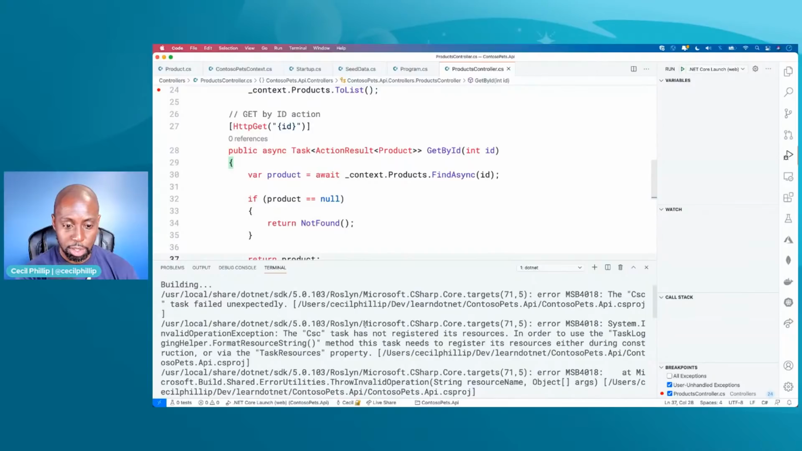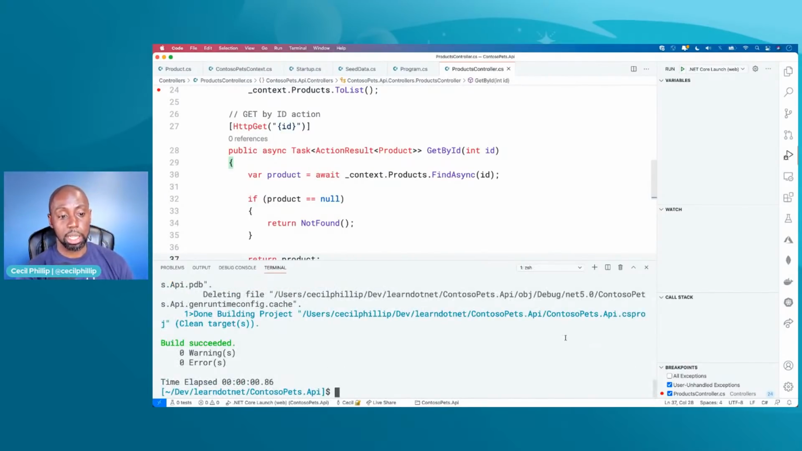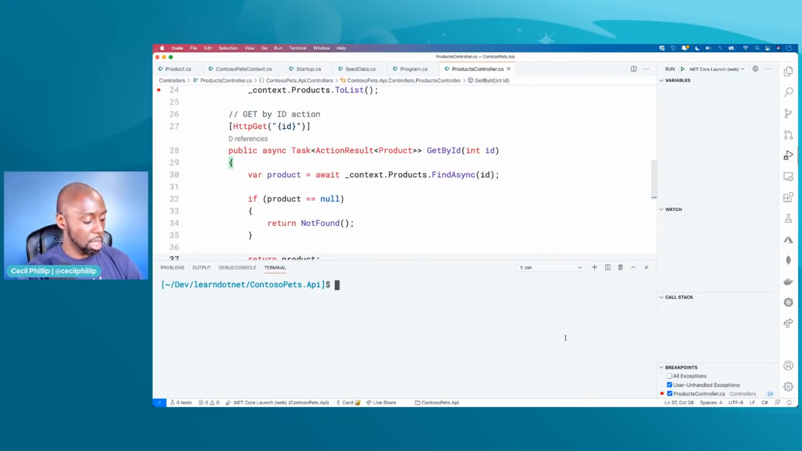What's the problem? No. Okay, let's do this. I'm going to do a .NET clean. What .NET clean is going to do is it's going to clean my build. So anything that it might have created before, it's just going to wipe it out. Now let's try this again. .NET watch run.